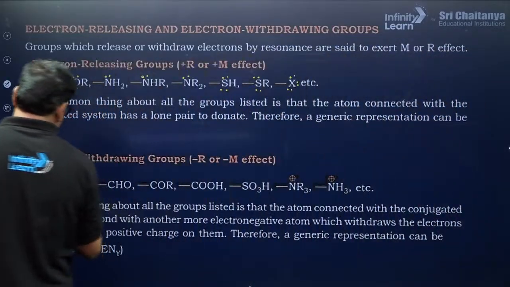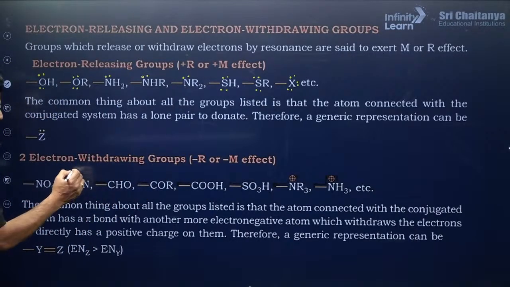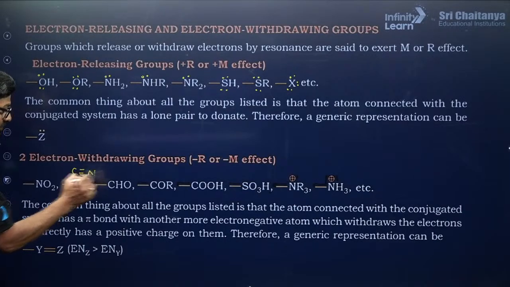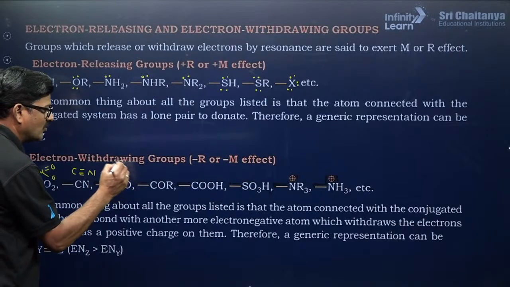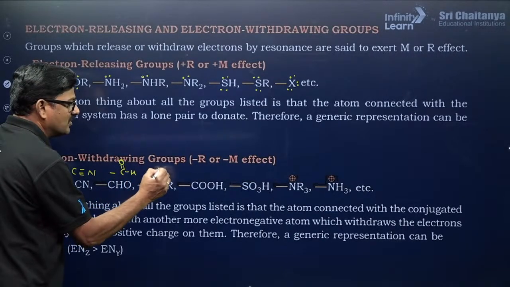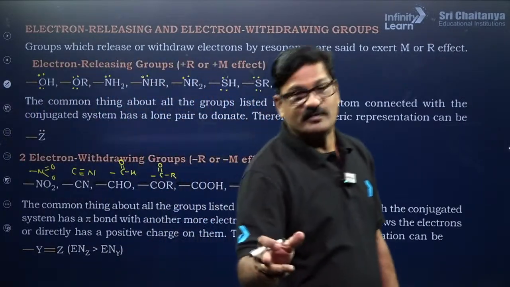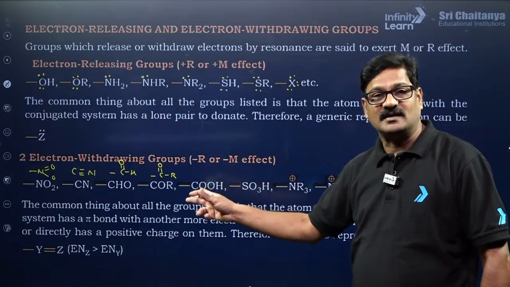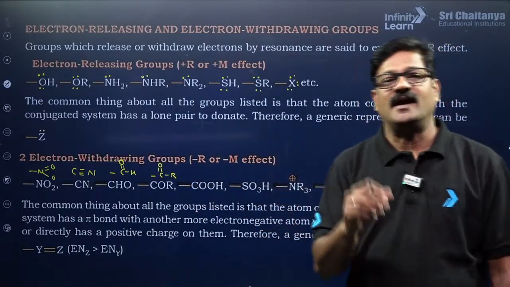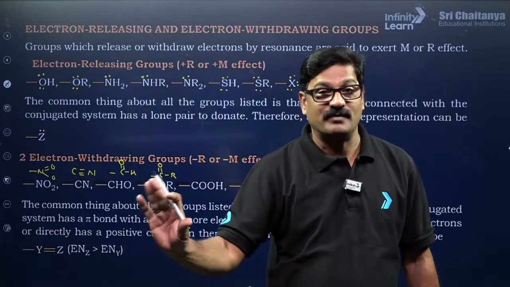Wherever you can see an electron withdrawing group, minus R or minus M effect, you can see multiple bonds when you check the structures. Okay, C double bond O, H, C double bond O. A multiple bond makes it a negative mesomeric effect. This negative mesomeric effect is going to withdraw the electron and deactivate the benzene ring, and it is going to be para director. Understand? Sorry, meta director.